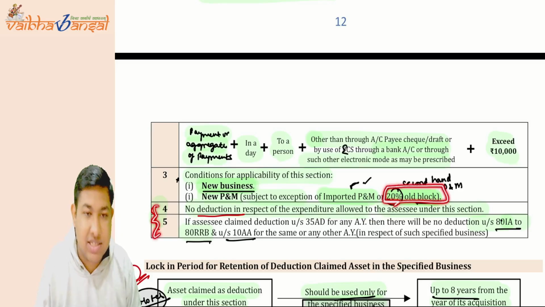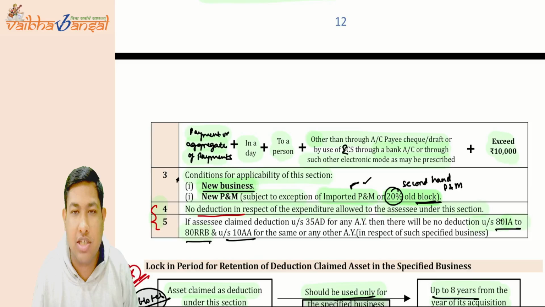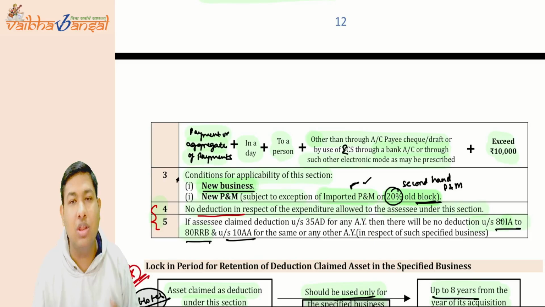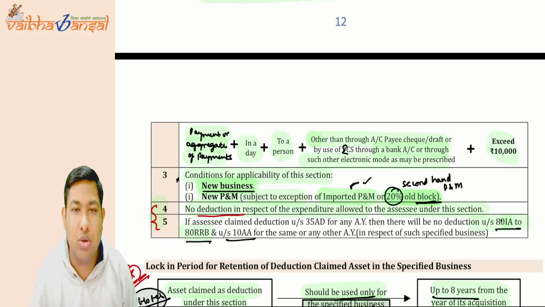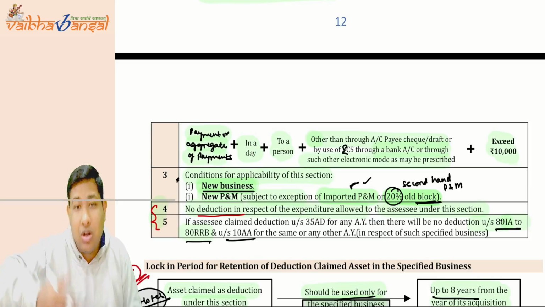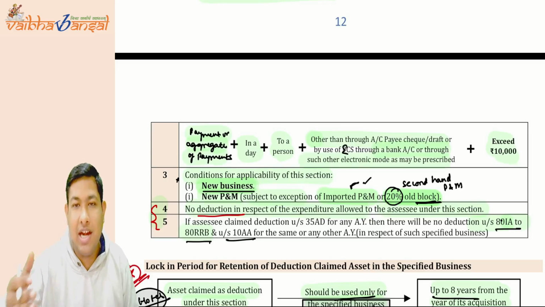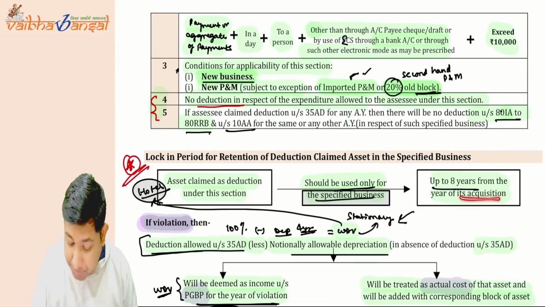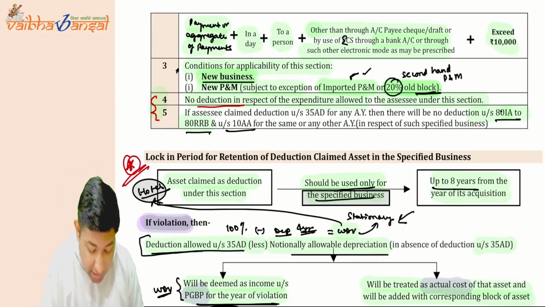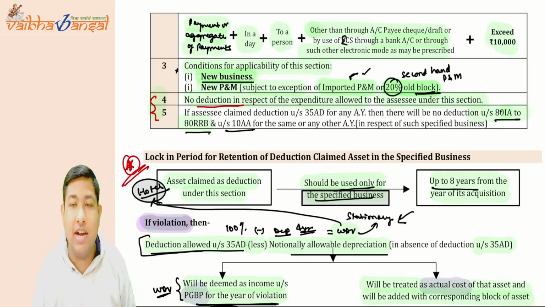If you are claiming Section 35AD deduction, then no deduction will be available to you for depreciation. No deduction will be available under 10AA or 80IA to 80RRB. All the profit-linked deductions will not be available to you. I hope it is very clear. Now, what is the lock-in period in Section 35AD? There is an 8-year lock-in period: whatever asset you have acquired, you cannot transfer it to a non-specified business within 8 years from the end of the year of its acquisition. You cannot transfer it. If there is a violation, then what you have to do?